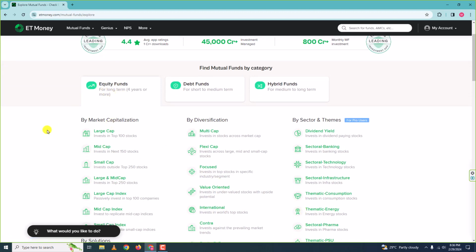You have to remember that equity funds invest only in stocks of other companies, and after that you will have to do your own research and analyze before you invest in any of the mutual funds. All right.